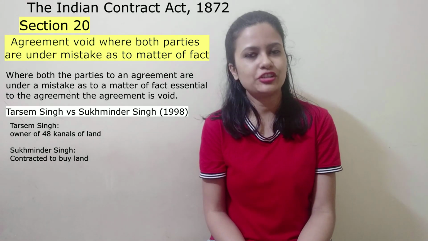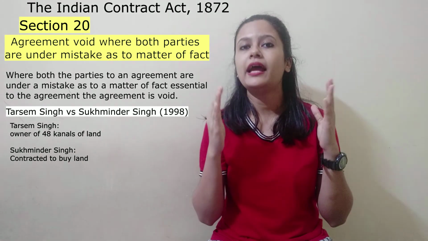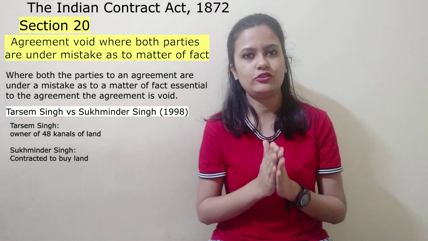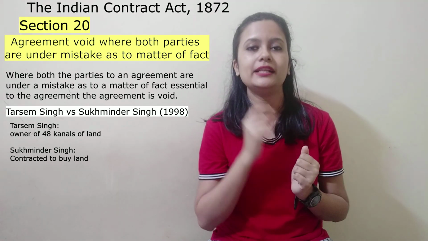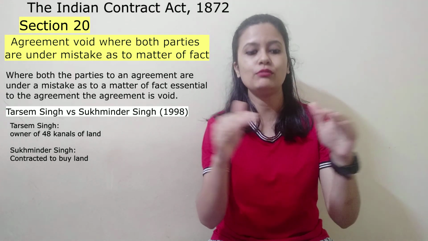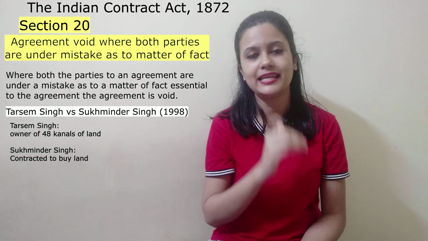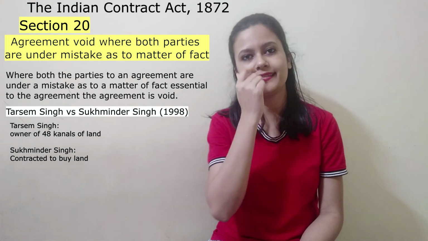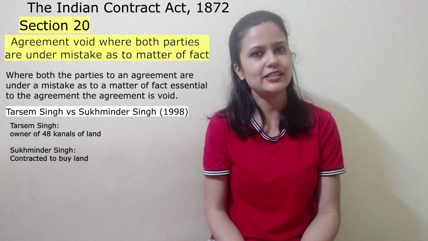So in this case, Section 20 was applied and it was said that there is mistake. And this mistake is bilateral from both the parties. And this mistake is very important and material with regard to the contract because it is with regard to measurement and amount to be paid for purchase and sale of the land. So in this case, Section 20 was applied and the contract or agreement was declared as void.